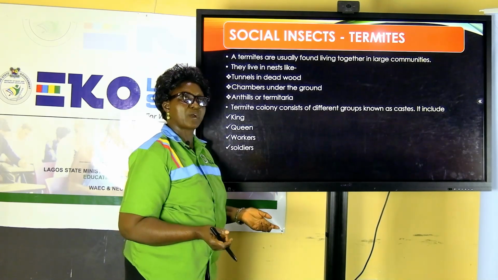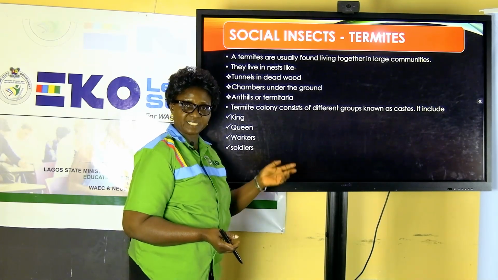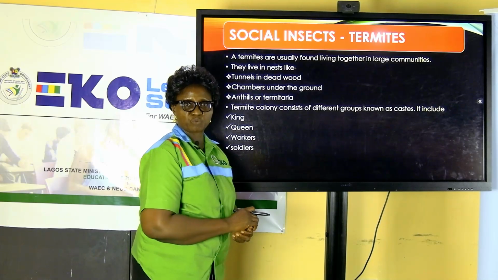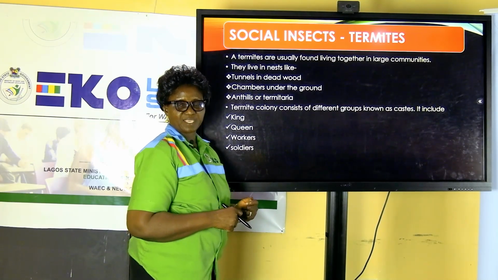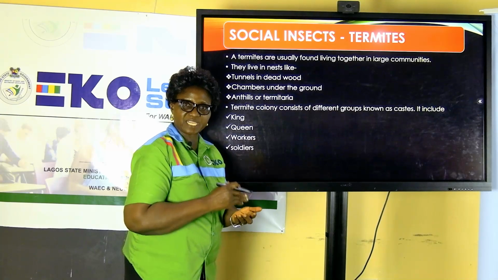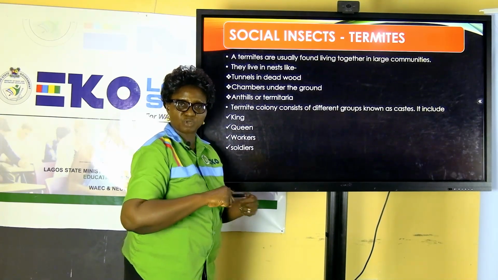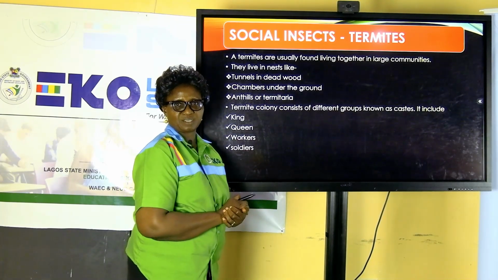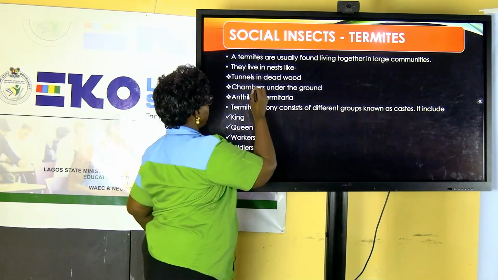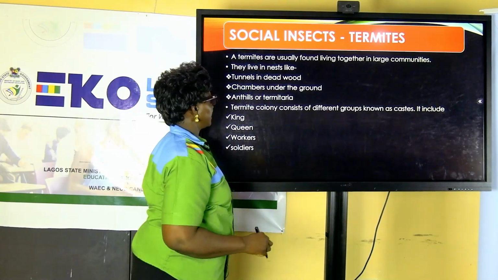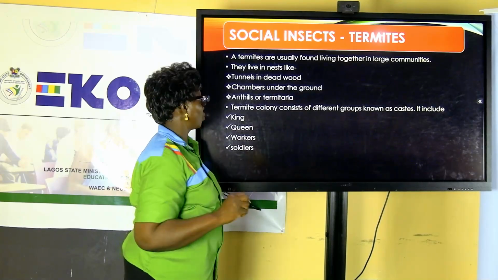It made me remember when I was much younger living in the village that we would always show keen interest in opening up, breaking in pieces, logs of wood, looking for what? Termites. So termites can be found in tunnels in dead wood.